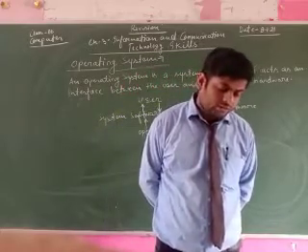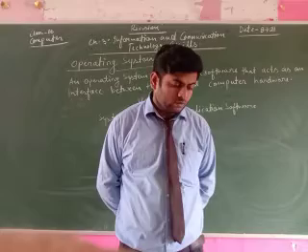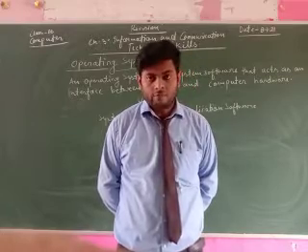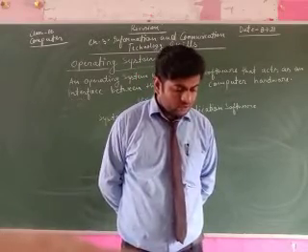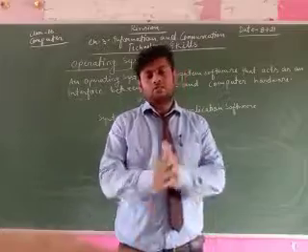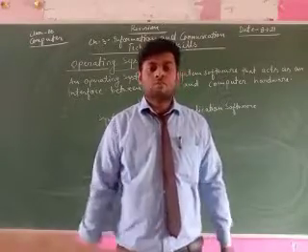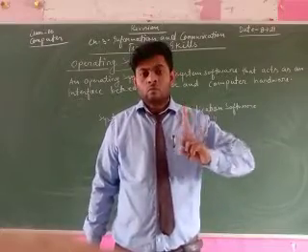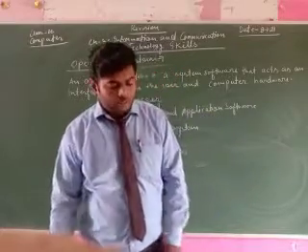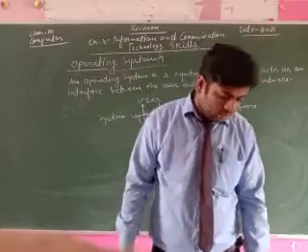So the list of instructions is carried out one after the other. Such systems are called serial systems, meaning those systems which work on only one program at a time.